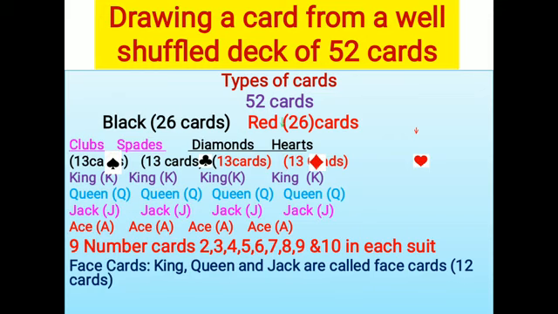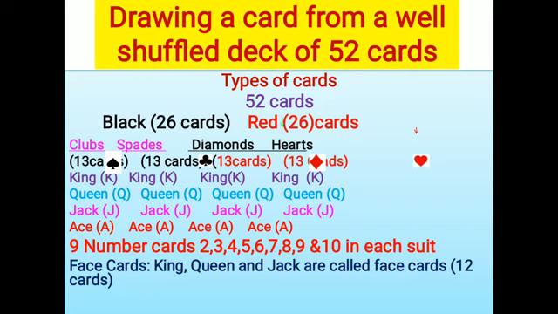And among these, king, queen, jack, when you look at the card, there are some faces printed, not exactly faces, but pictures like faces are printed there.